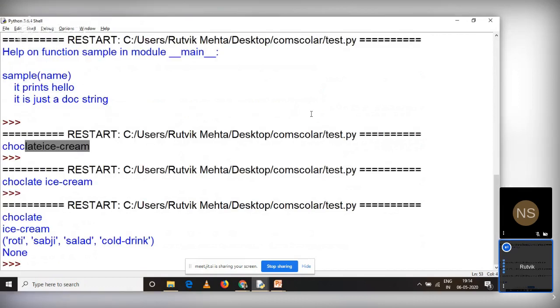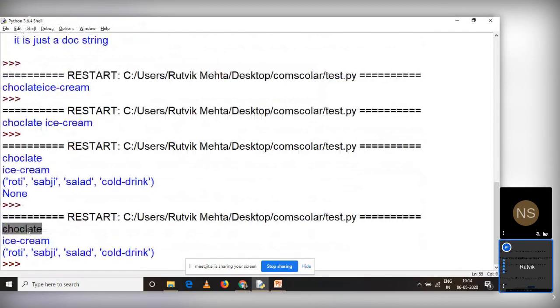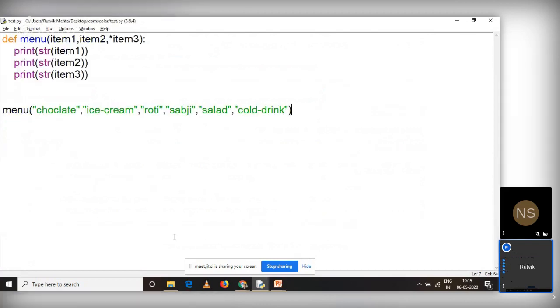So understand how this works. Item 1 is chocolate, item 2 is ice cream, and item 3, if you can see, is a tuple. So it is a collection having all these values, right? So what is the purpose of the star? Star is very simple: it stores multiple positional arguments. Multiple means more than one. We have stored 4 different arguments in one variable, and that is item 3, right?